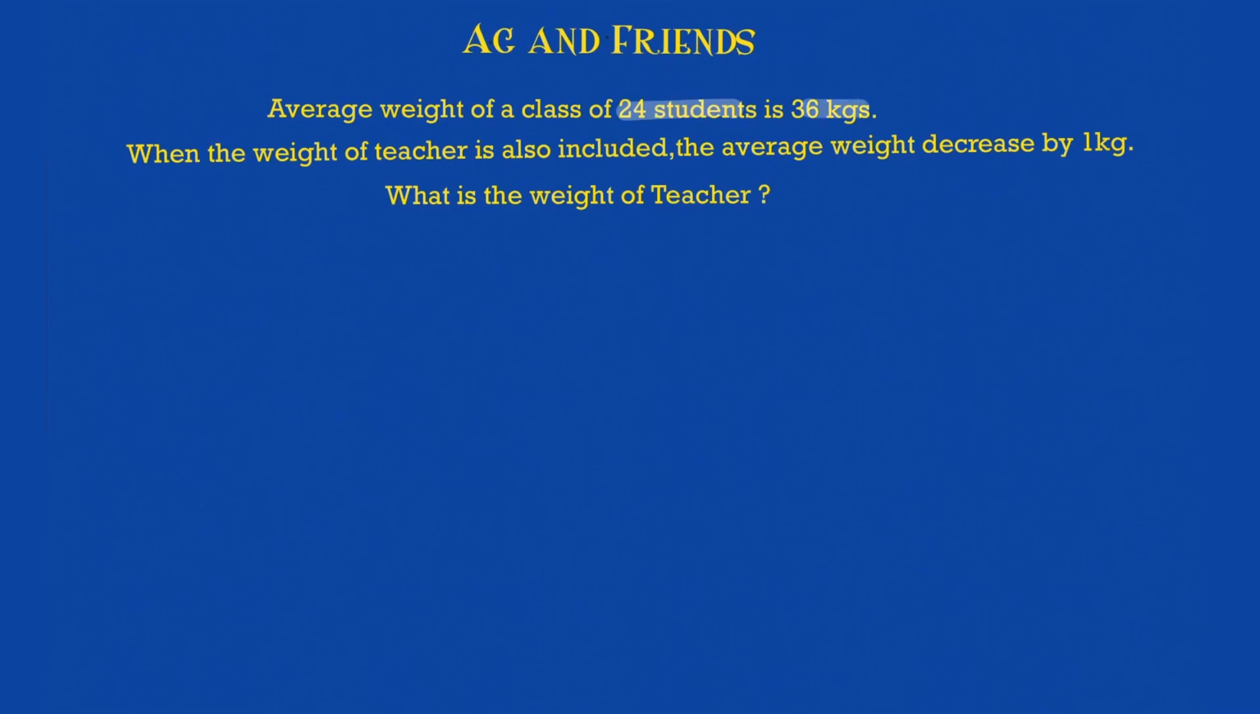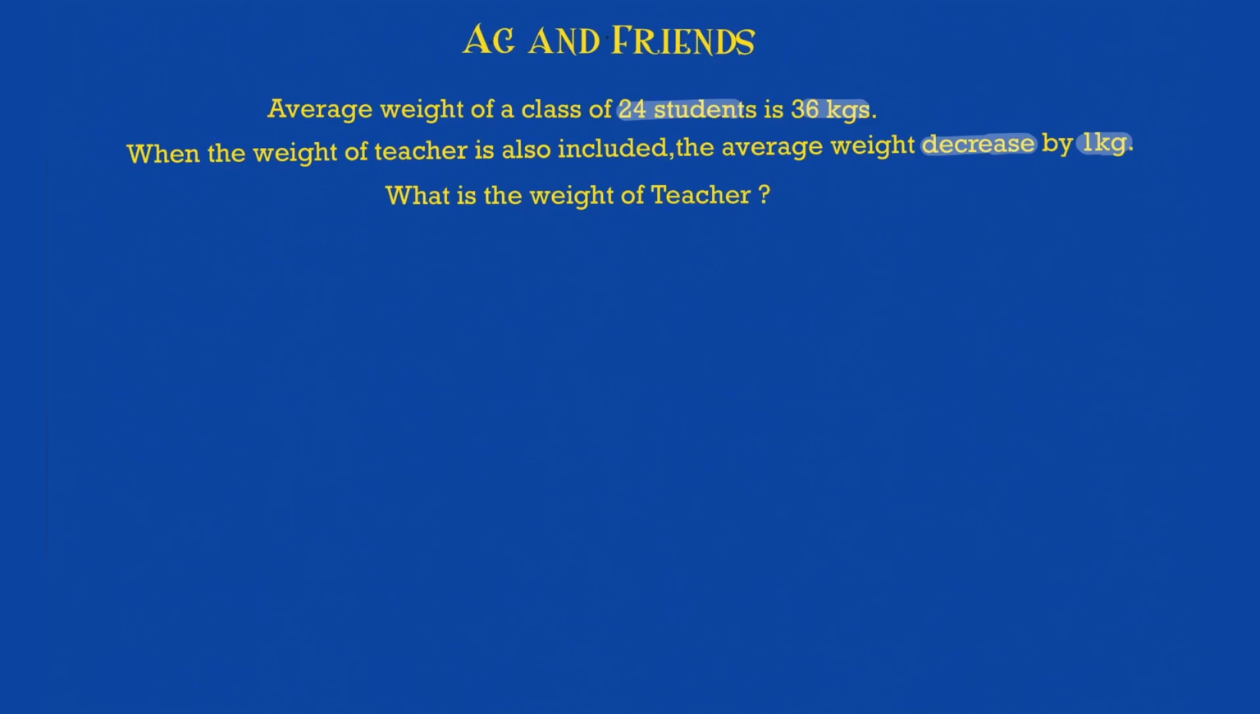24 students, 36 kg. When the weight of the teacher is also included, the average decreases. So now it's not increasing, it is decreasing by 1 kg, which means that the teacher came up with a lesser weight. The teacher didn't come with an extra weight. If the teacher would have come with an extra weight, then he would have given that extra weight to the other students, thereby increasing the overall average by 1 or 2. But now the teacher is decreasing the average, which means the teacher came up with a very low weight, and he's now taking weight from the other students, thereby decreasing the overall average.